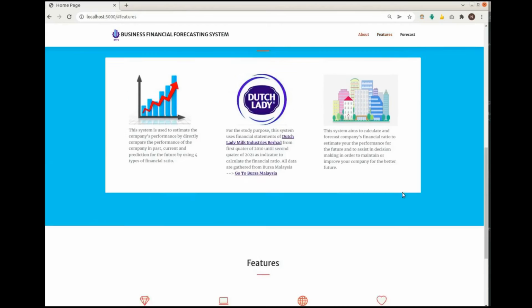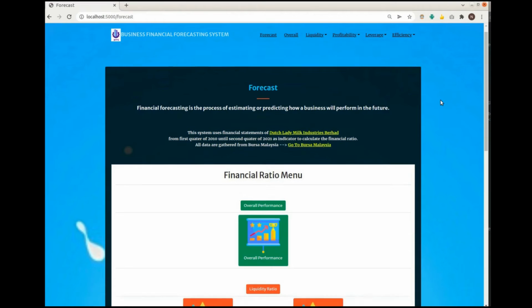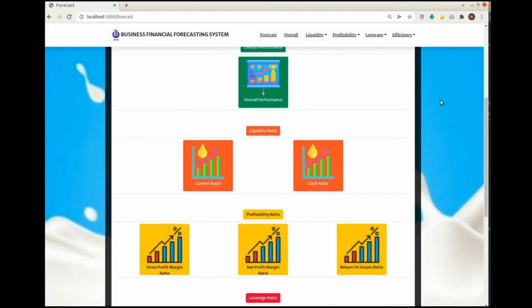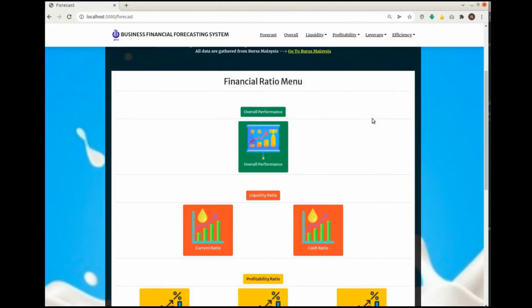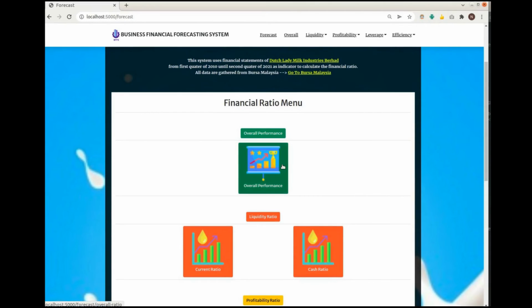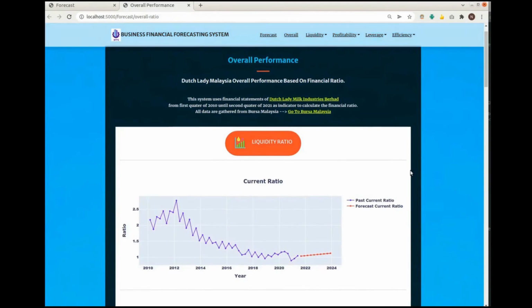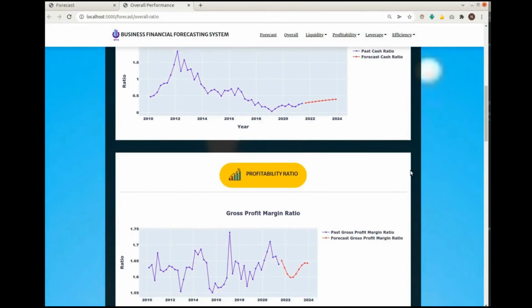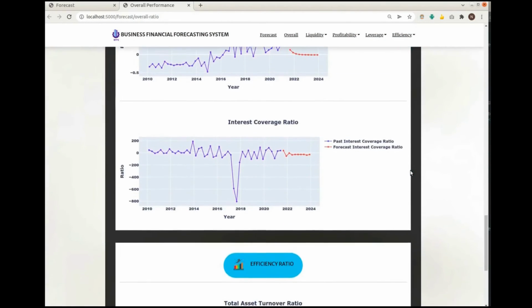The user can click on Forecast to go to the forecast page. On this page, the financial ratio menu will be displayed, and the user may click any of the ratios to see the data visualization. If the user wishes to go to the overall performance page, this page will display the overview of all the financial ratios: the current ratio, cash ratio, gross profit margin ratio, net profit margin ratio, return on asset ratio, debt to equity, interest coverage, and total asset turnover ratio.